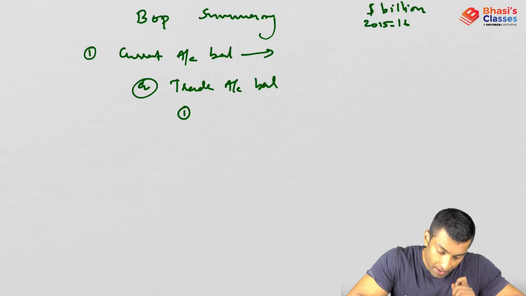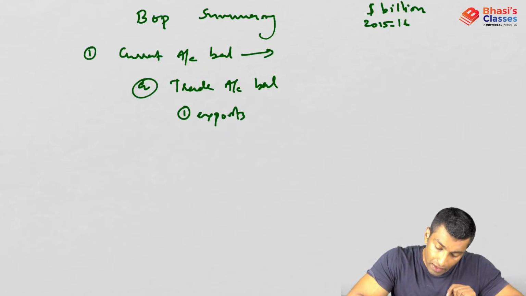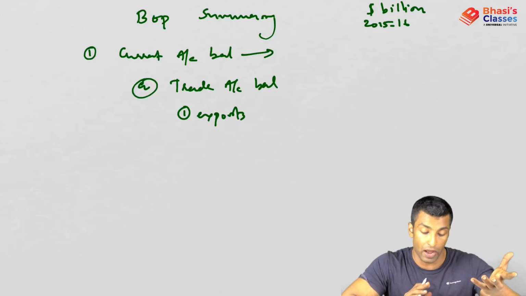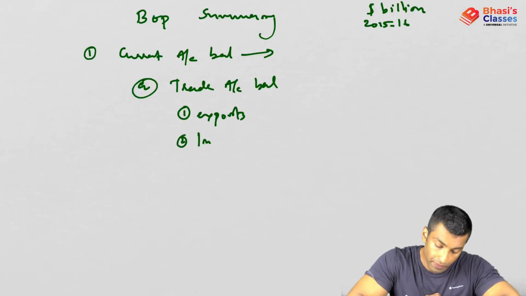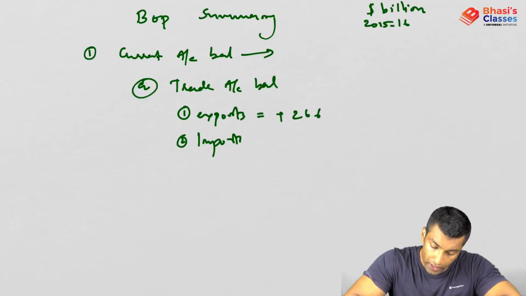Trade account balance has two components, as we have already discussed. Exports of goods and imports of goods. I don't want to write goods specifically, because when I'm talking about the trade account, I'm talking about the visible account. Here, this we have already discussed. This was 266 and this was 396.